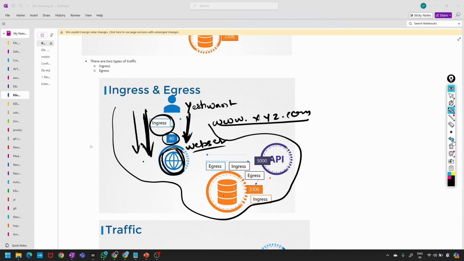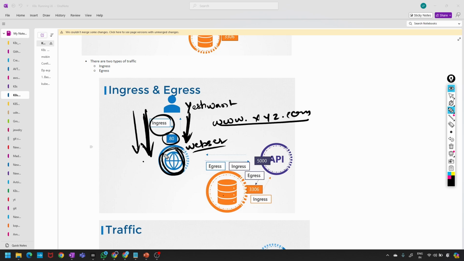So whatever output comes from the web server is Egress, and this output becomes Ingress to the API server, on port 5000. The API connects with the database, which is Ingress again.